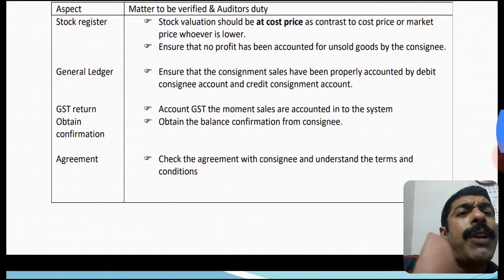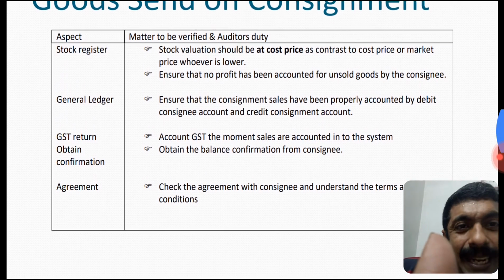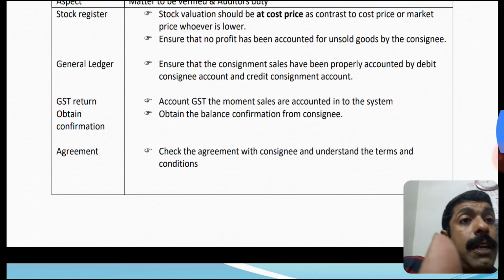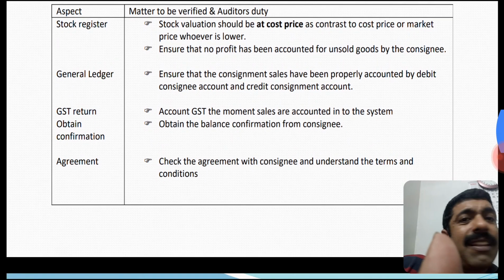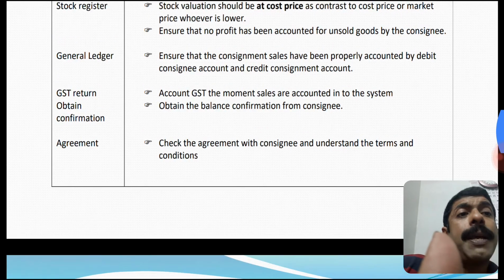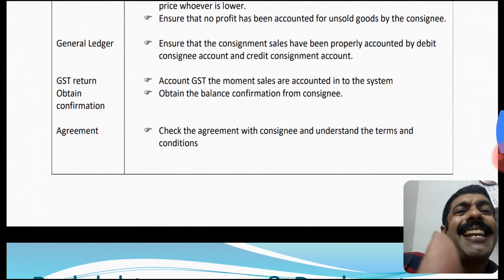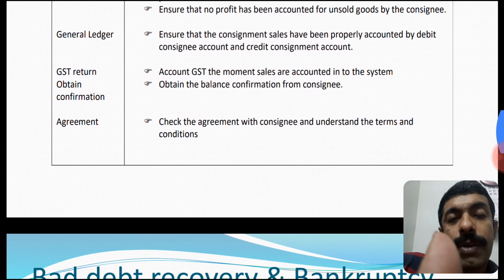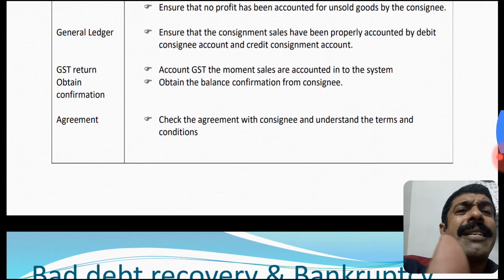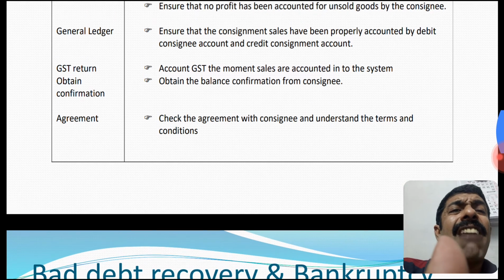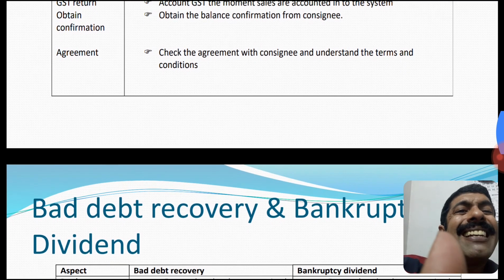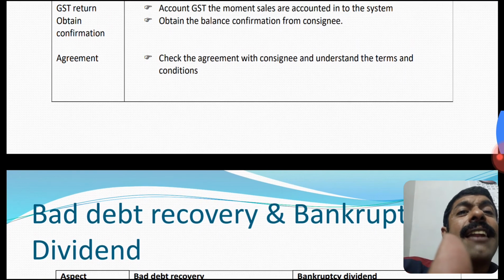Ensure that no profit has been accounted for unsold goods held by the consignee. Income has to be realized only at the time actual sales take place. Till the goods are with the consignee, the profit has not been booked. General ledger. Ensure that the consignment sales have been properly accounted by debit to the consignee account and credit to the consignment account. GST return. Account the GST the moment sales are accounted into the system. Obtain confirmation. Obtain balance confirmation from the consignee. It is written documentation. Agreement. Check the agreement with the consignee and understand the terms and conditions.